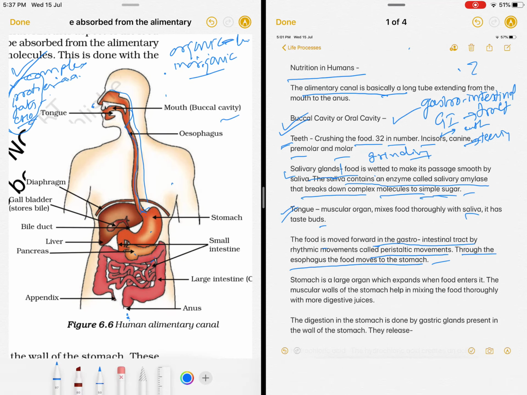This is now the stomach. We have come here into the stomach. See, its shape is different. S shape you can call, and it has some sphincter. Sphincter means what? Which can close it, which prevents backflow. So it is a large organ, the stomach, and it expands when food enters it. The muscular walls of the stomach help in mixing the food thoroughly with the digestive juices. So far the food has just entered. So we will see what all digestive juices are there in the stomach.